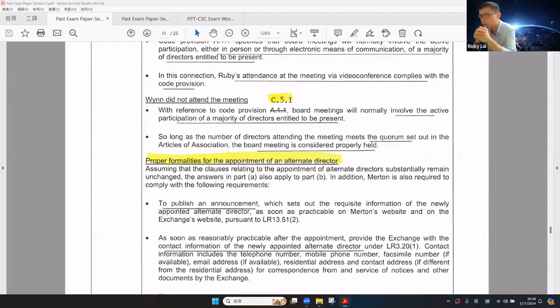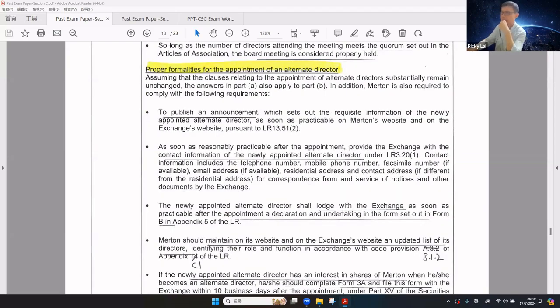According to the CG Code, the board meeting involves the active participation of a majority of directors. So long as the number of directors attending the meeting meets the quorum according to the articles, the board meeting is considered properly held.